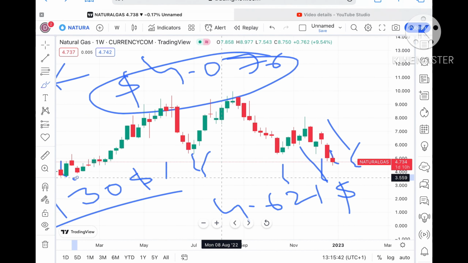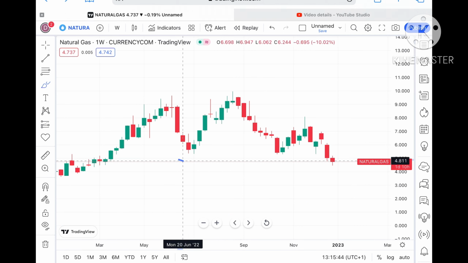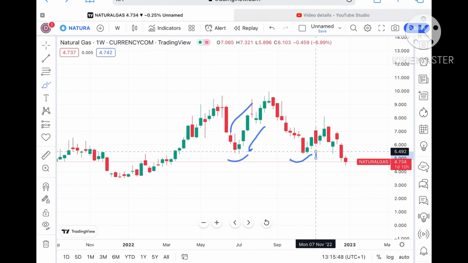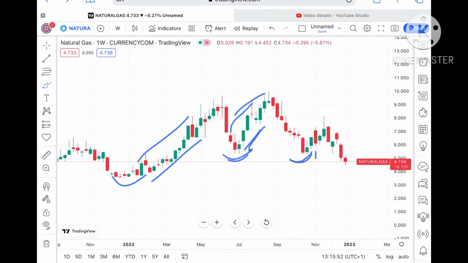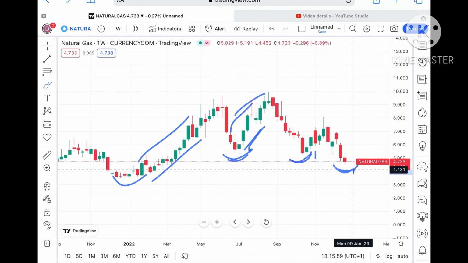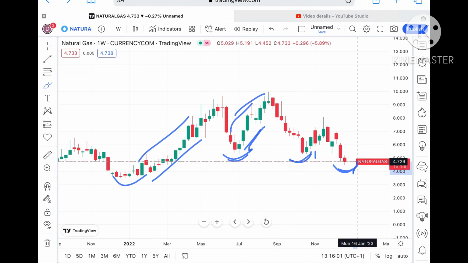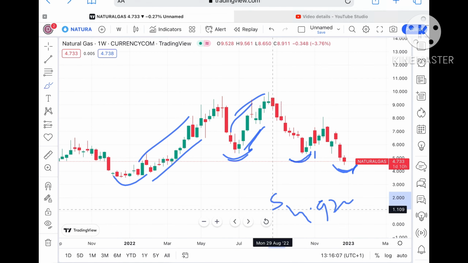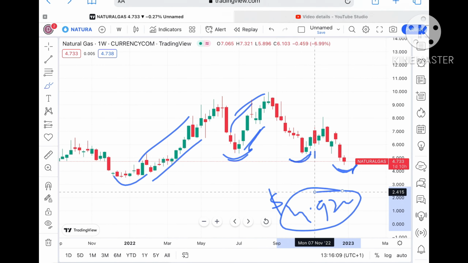Okay, but as you have seen, whenever we have seen a swing, it tries to move upside. You can see here also, here also, that it tries to move upside. So if a swing forms at this particular level, or if this support at 4.457 acts as a strong support, then probability can be there. If the price sustains this level, we can see the next resistance coming at around $4.920.